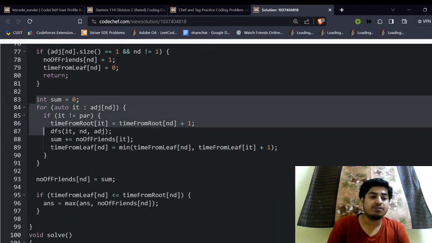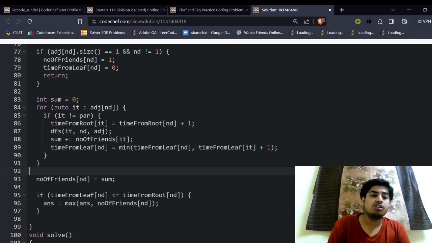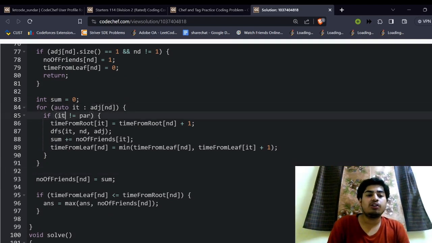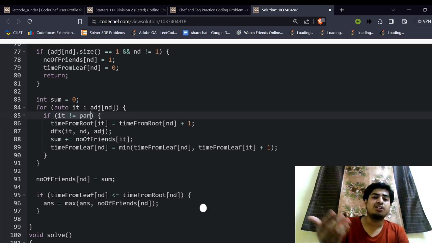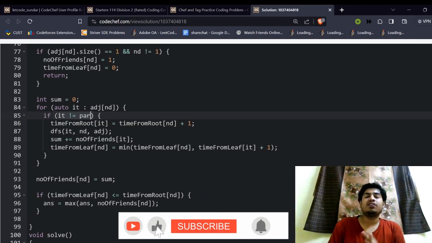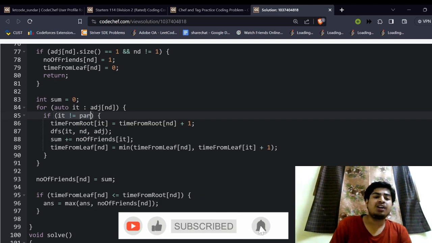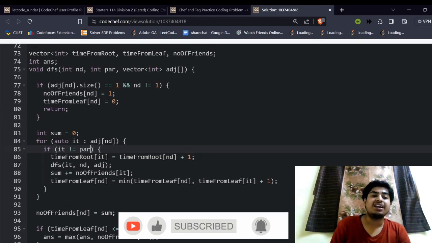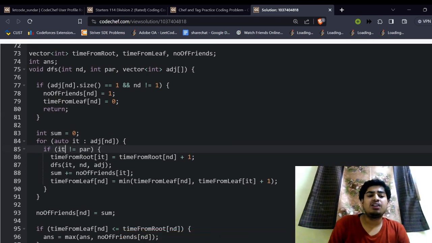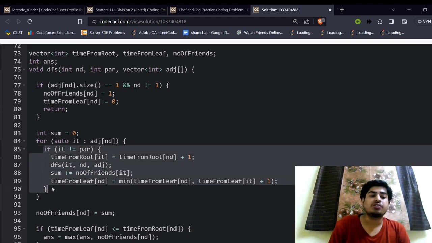Right. So let's start from here. I'll be iterating through all the adjacent nodes for the node ND. Now, as it's a tree, I will not maintain a separate visited array and then check whether the current element is visited or not. I can just maintain a parent, and if the current adjacent node is not a parent, then I can do these operations, right?